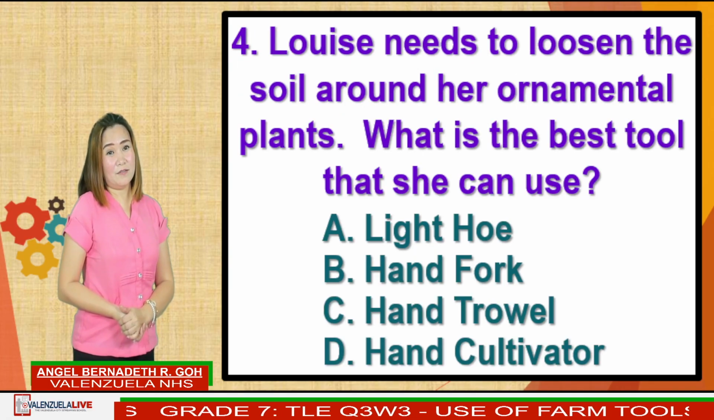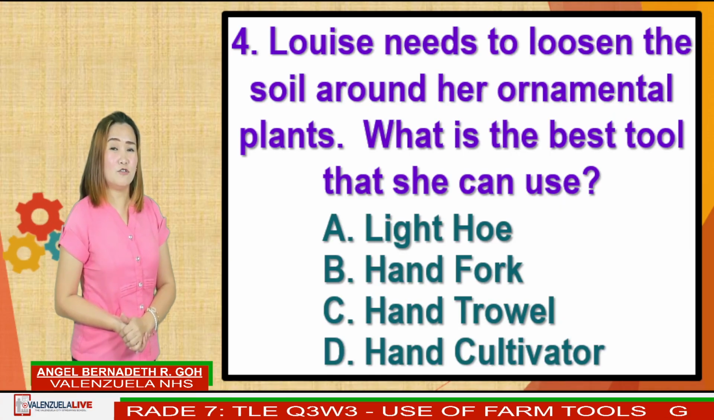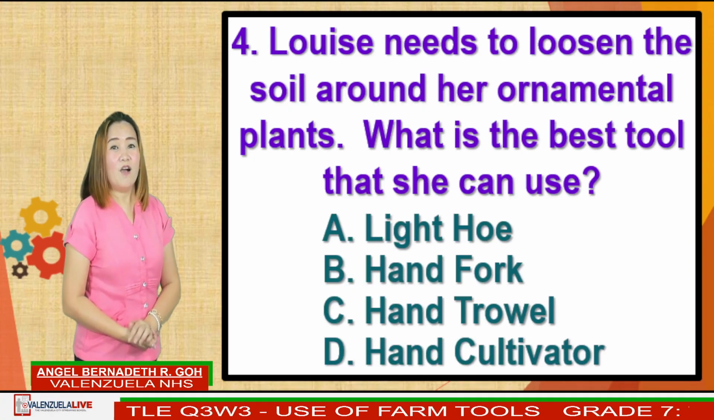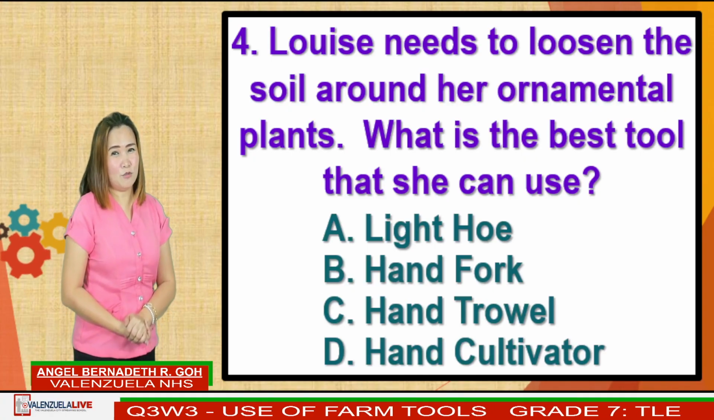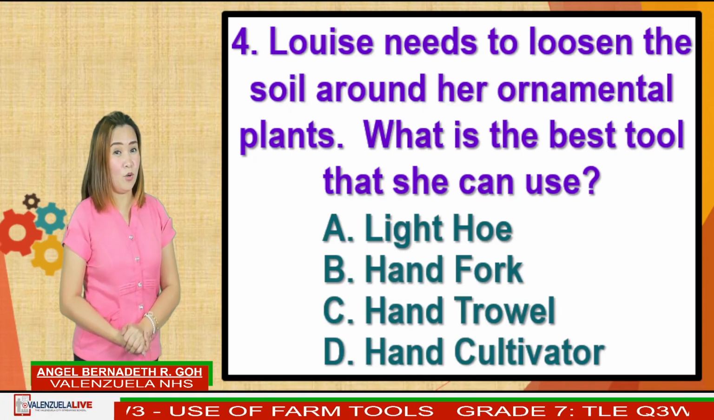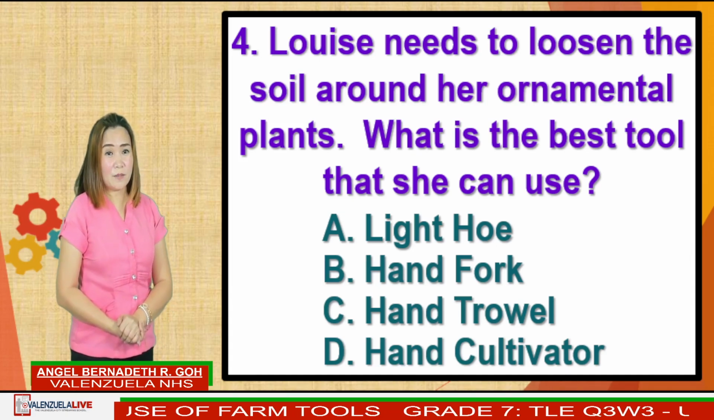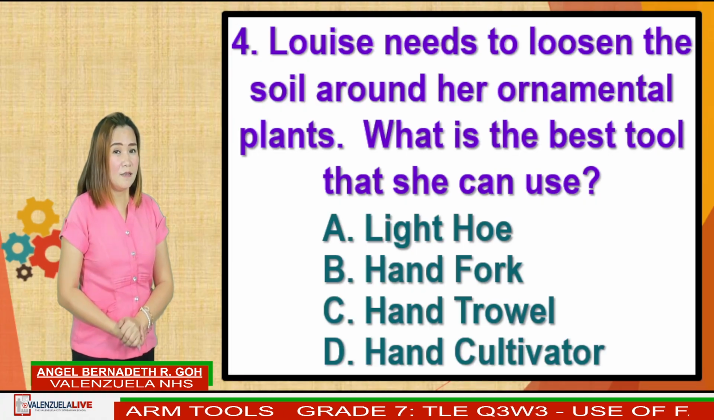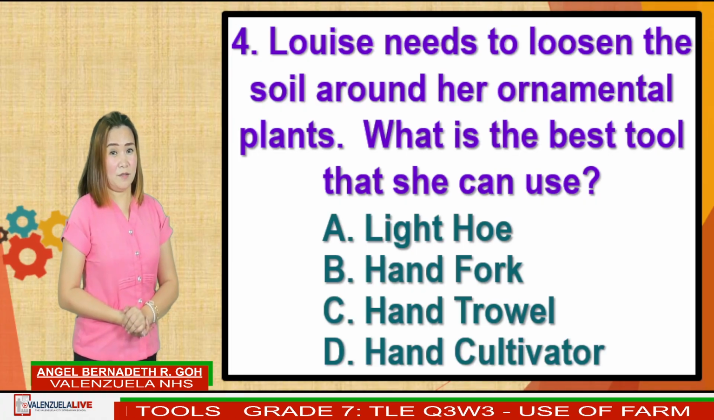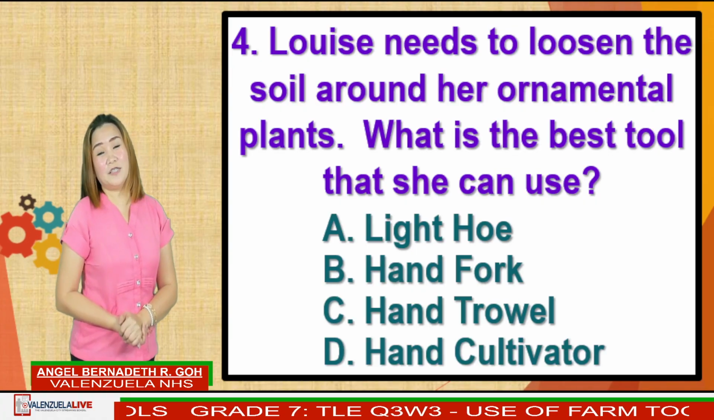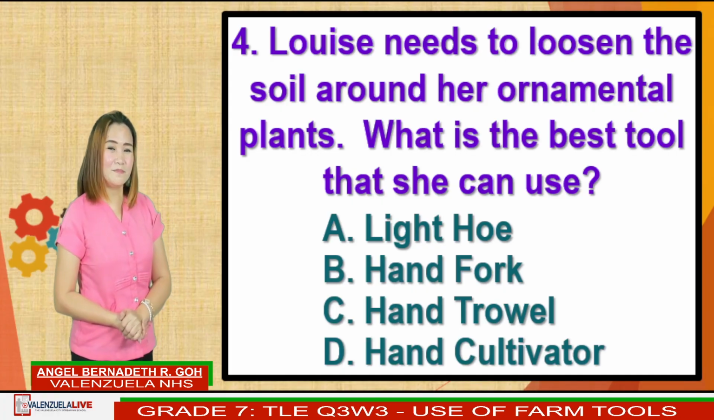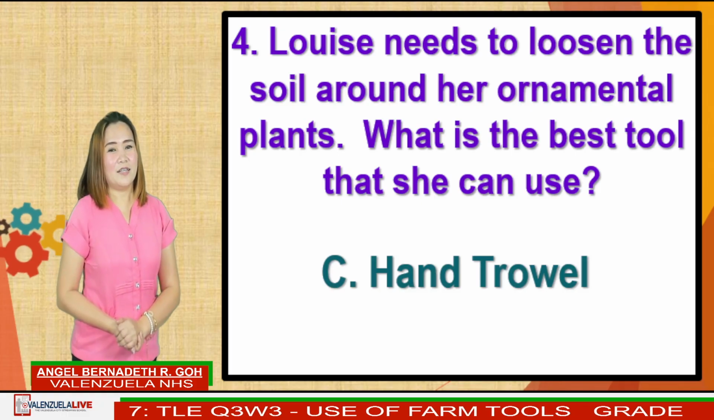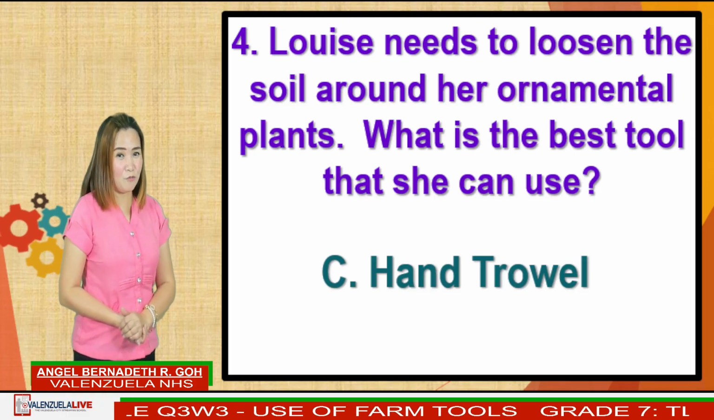Next, number 4. Louise needs to loosen the soil around her ornamental plants. What is the best tool that she can use? Is it A, light hoe, B, hand fork, C, hand trowel, or D, hand cultivator? What's your answer for number 4? Yes, the answer for this is C, hand trowel.